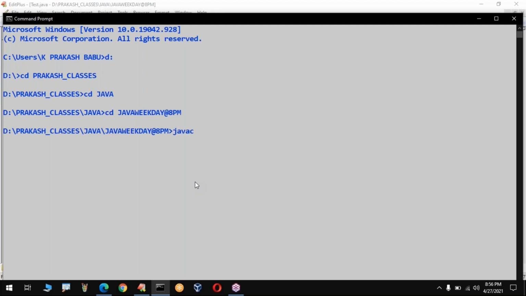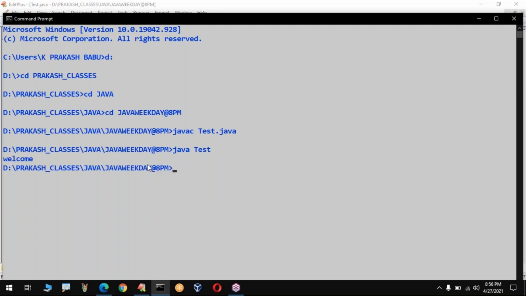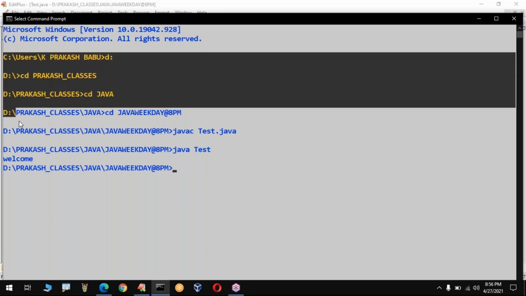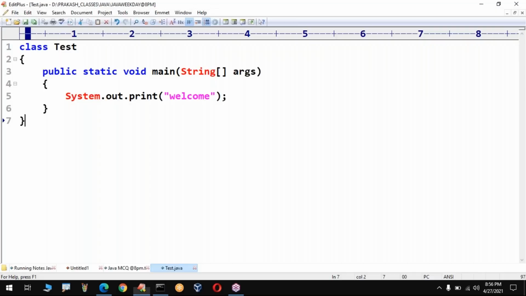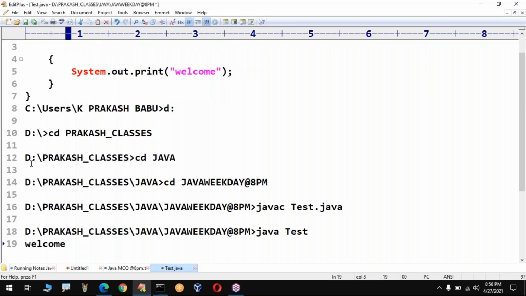What is the command used to compile the program? I already told you, javac is the command. javac space, the file name, Test.java. Now it is trying to verify. There is no error, so you can run the program. How to run? java space Test. Have a look: the answer we get is welcome. This is the way of executing your first Java program.